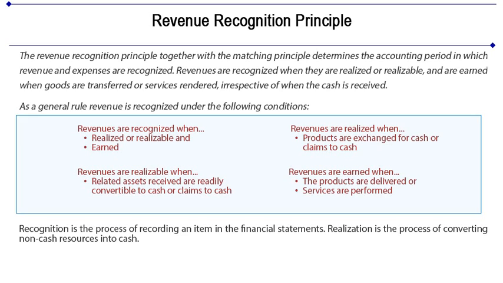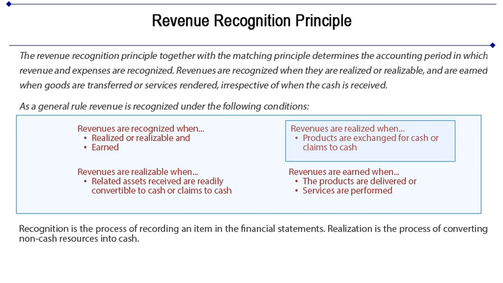The revenue recognition principle. Revenue recognition principle, together with the matching principle, determines the accounting period in which revenues and expenses are recognized. Revenues are recognized when they are realized or realizable, and are earned when goods are transferred or services rendered, irrespective of when the cash is received. As a general rule, revenue is recognized under the following conditions. Revenues are recognized when they are realized or realizable and are earned.